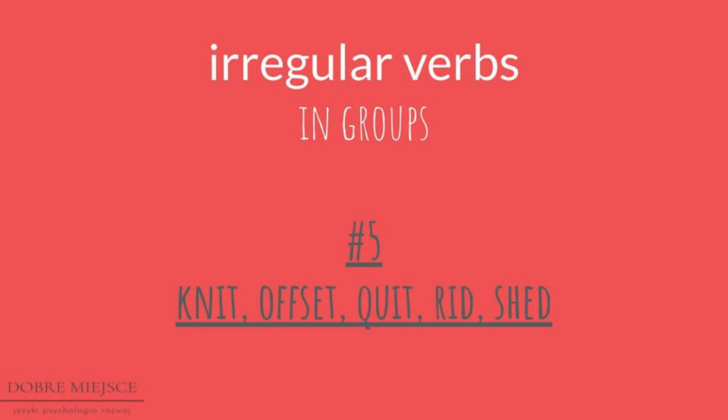And now, as usual, think about your own examples of sentences, one in past simple and the other one in present perfect. And now your own examples of the verb offset. Offset, offset, offset. Examples in sentences. Past simple example and past participle example, my dear student.